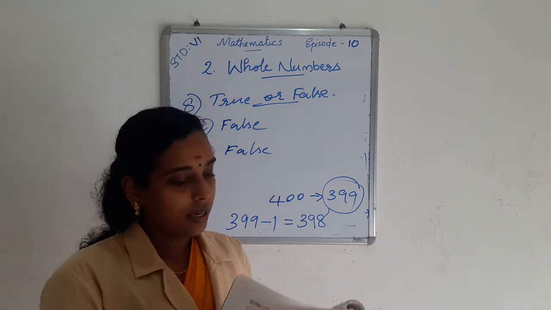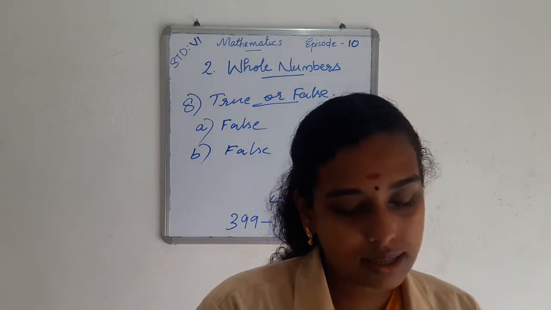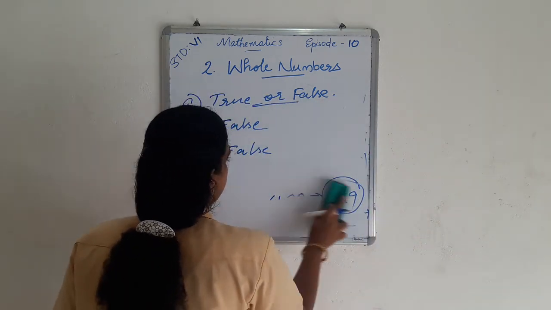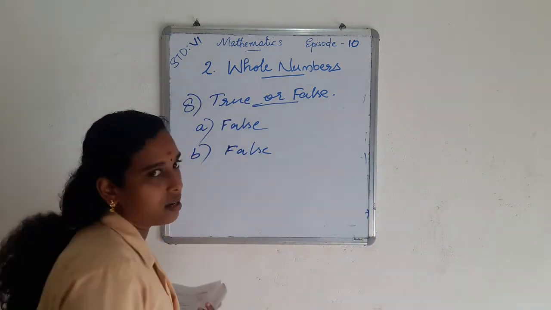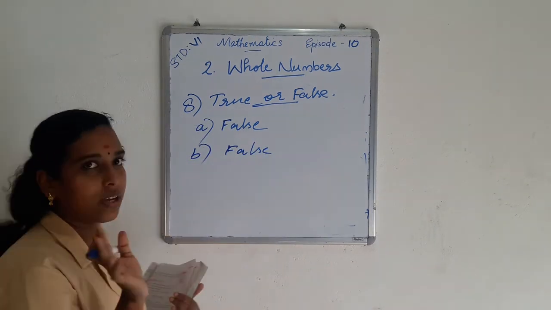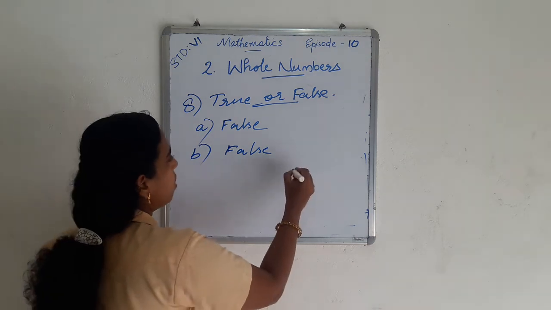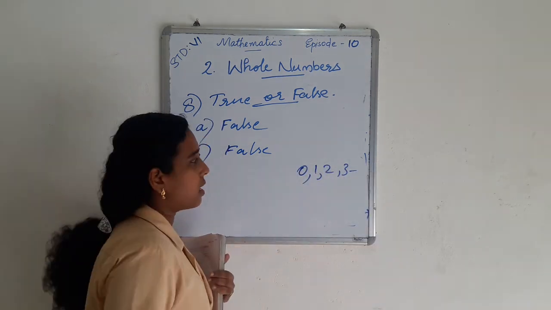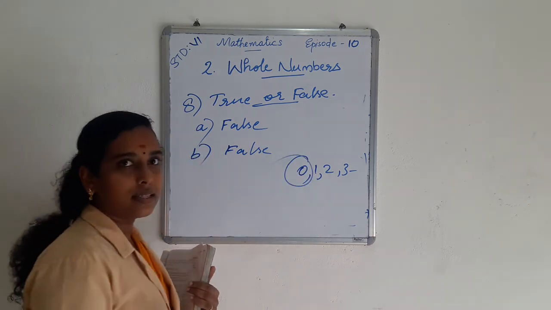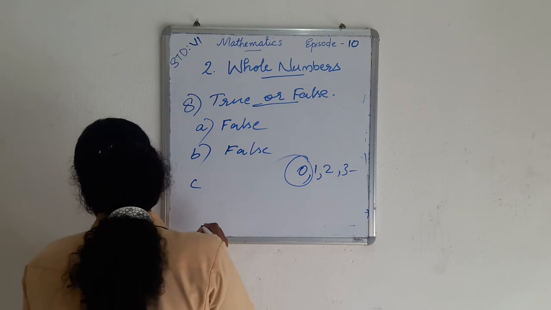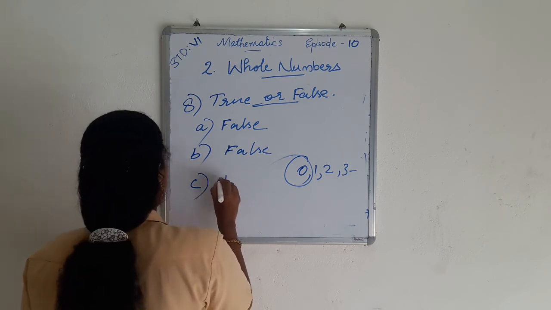Then C: 0 is the smallest whole number. Is it true or false? Yes, the natural numbers along with 0 are known as whole numbers. Whole numbers start from 0, 0, 1, 2, 3, etc. So 0 is the first number and 0 is the smallest whole number. So the statement C is true.